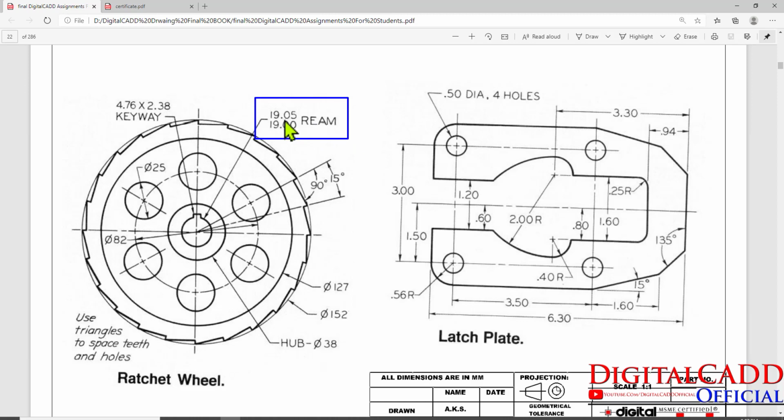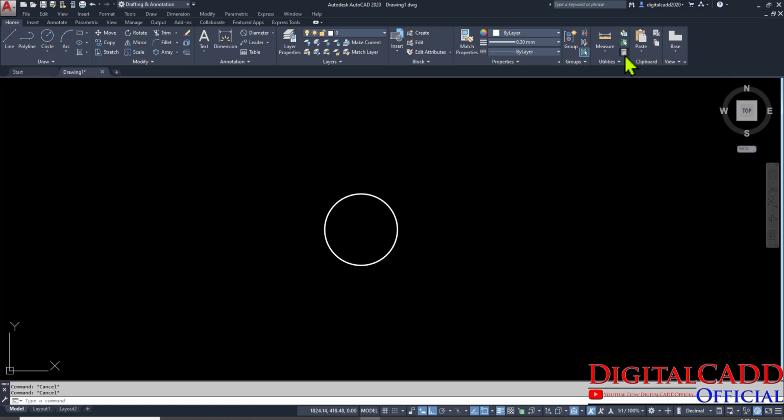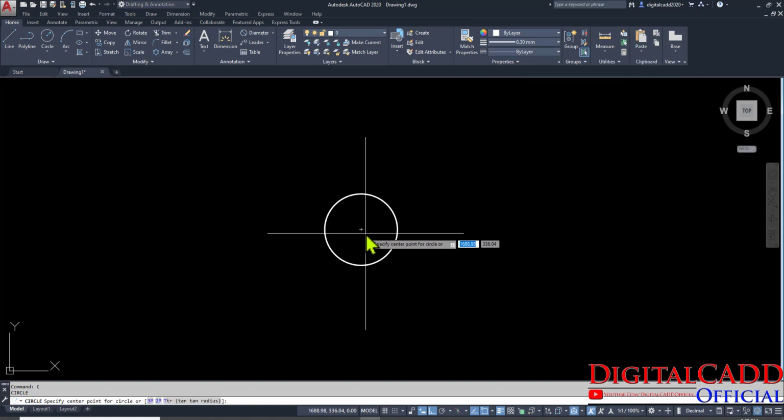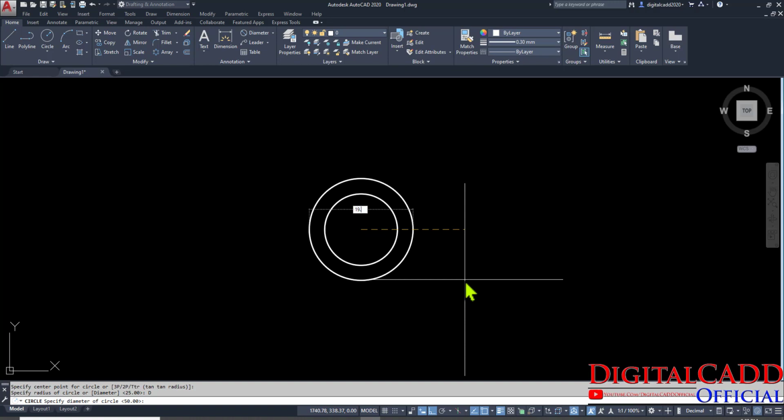Okay, so let's have a look. We have to add them, and later we can divide them all to get the ratio. So let's have a look. Here we have calculator option. Let's calculate them all. 19.00 plus 19.05. So here we have 38.05 and divided by 2. So here you can see 19.025. The diameter would be 19.025.